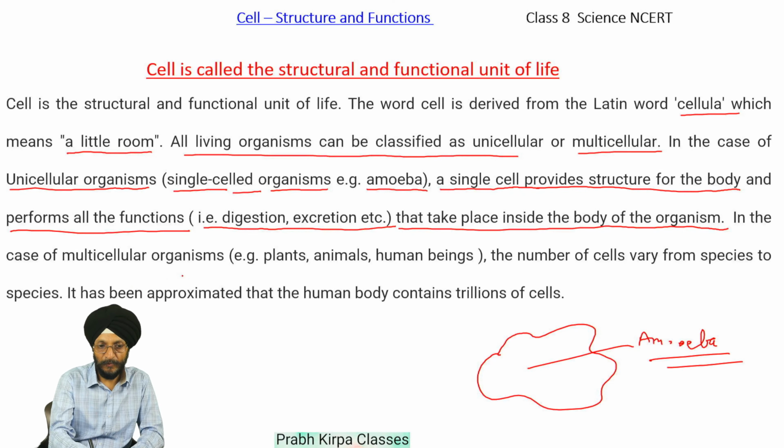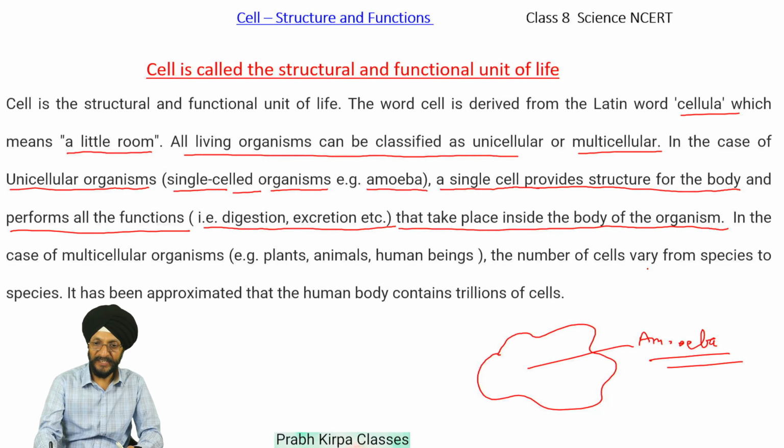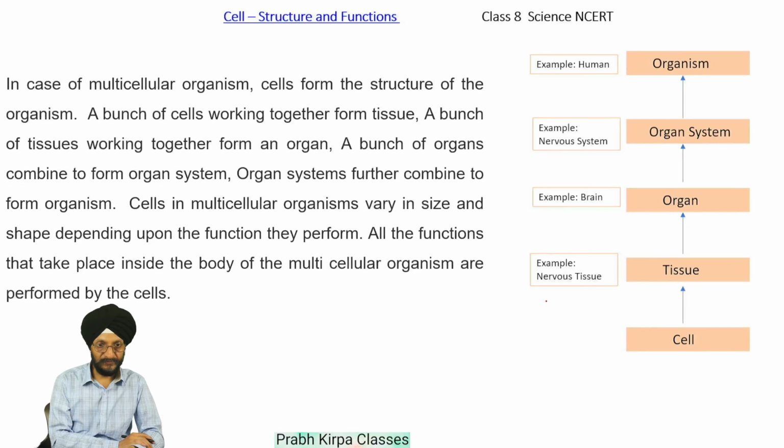But in the case of multicellular organisms, for example, plants, animals, and human beings, there are a large number of cells. The number of cells varies from species to species. It has been approximated that the human body contains trillions of cells. In multicellular organisms, cells form the structure of the organism.